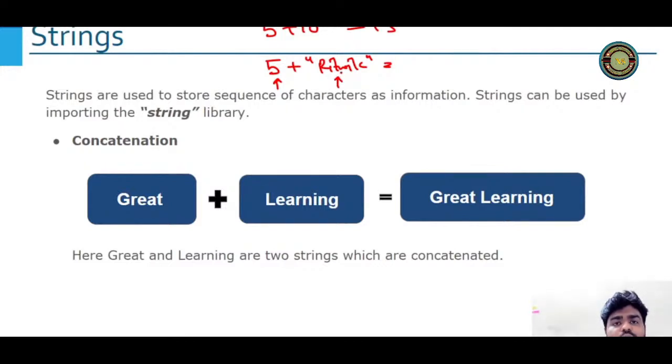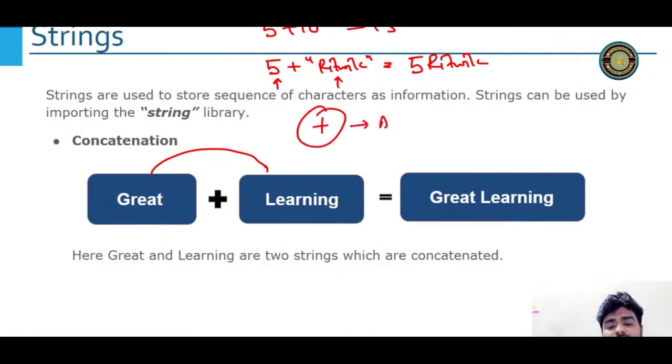Can I add it? No, right? I can't add this, but it will act as a concatenation. So as you can see, this is what is concatenation. It will join the two things. So this is how it will appear. So you can actually concatenate two strings, right? You can't concatenate two numbers or two integers, because the plus sign either will work as addition or it will work as concatenation.